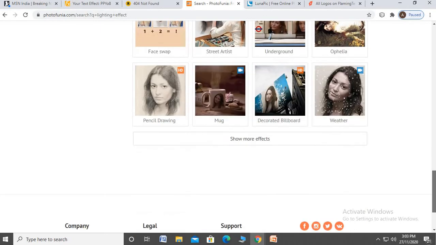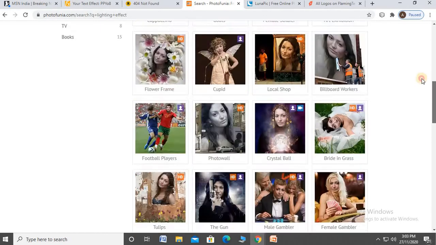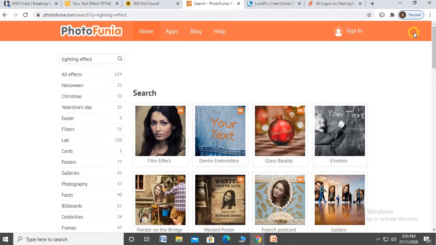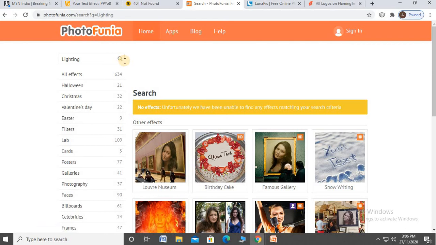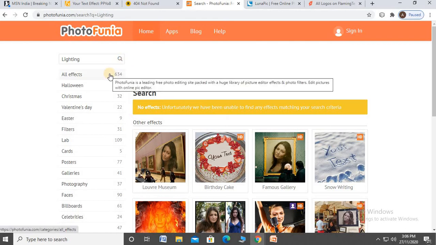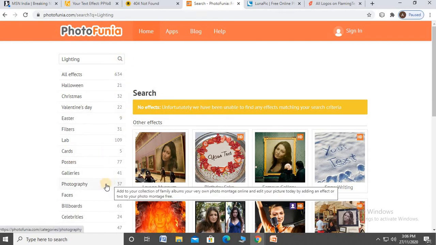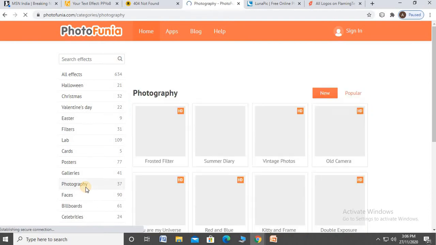Another lighting effect. Okay, there are no lighting effects here, so use another one.